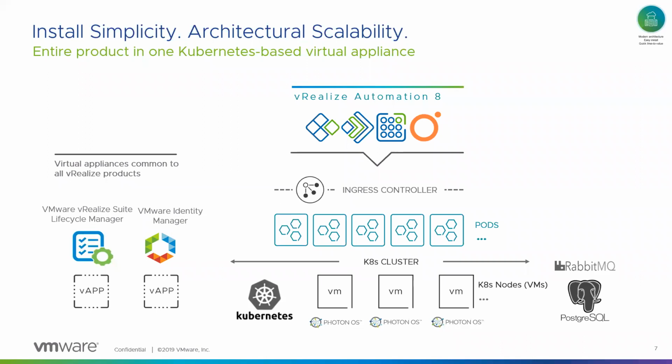The installation and management is done by the vRealize Lifecycle Manager product. The identity management is by Workspace ONE Access, which is what it's called now, previously VMware Identity Manager, and finally vRealize Automation 8. So you'll have to install 3 different products.